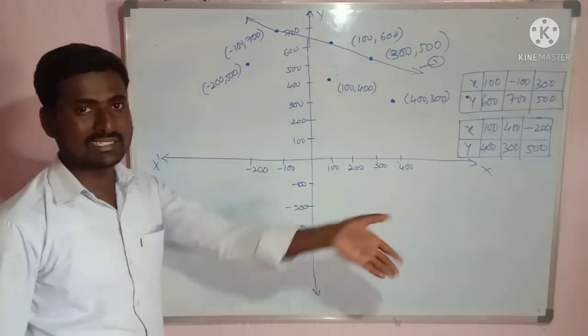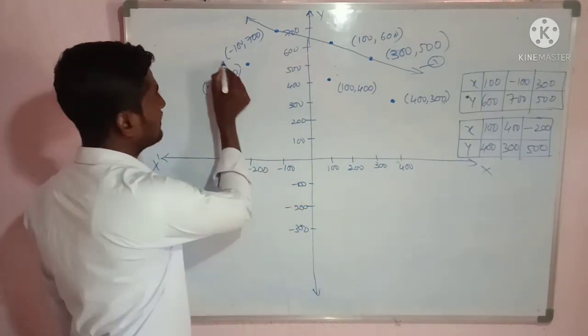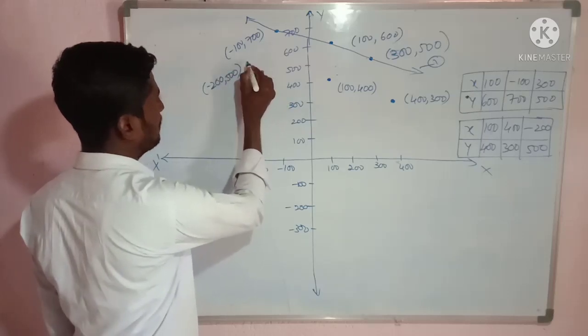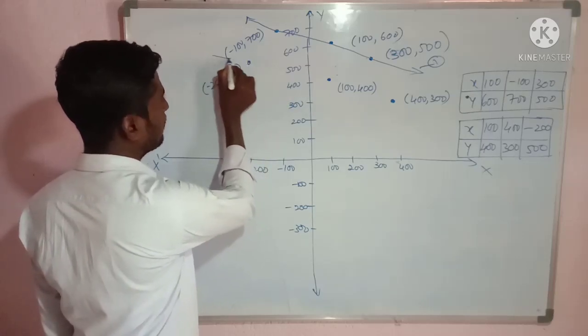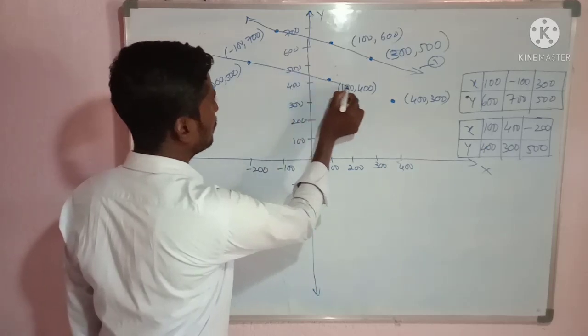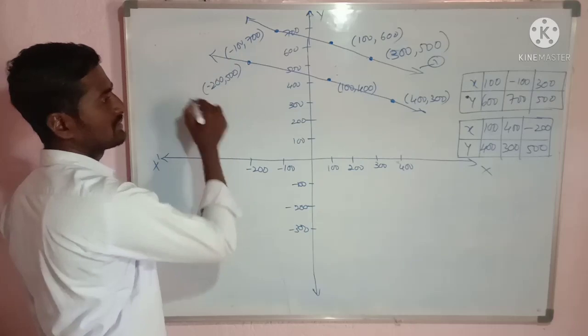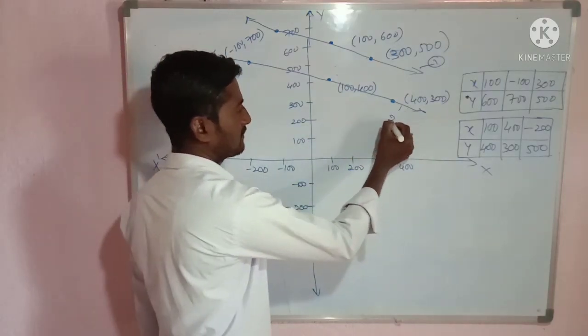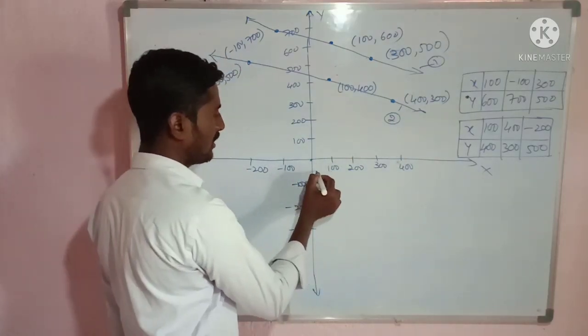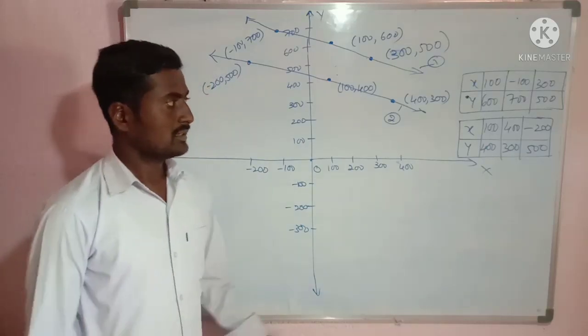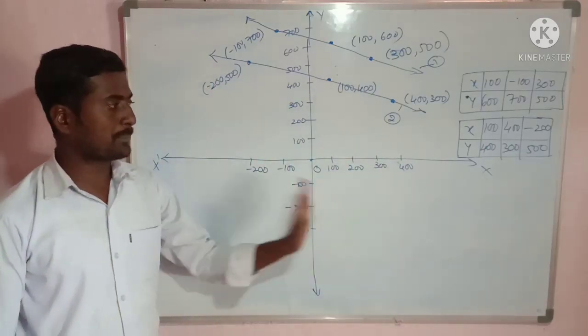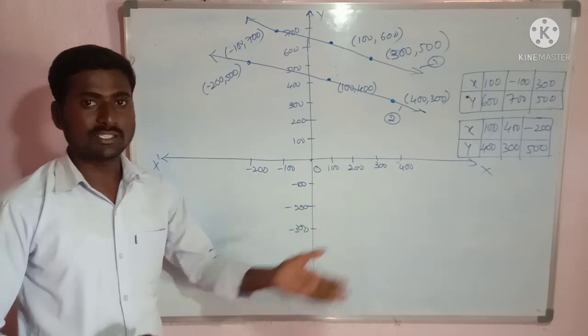Now let us join these points so that you will get the second line. So approximately I am drawing that line. We don't know where that cuts x-axis and y-axis. Okay, so this is the second line. This is the origin. Okay, so this is the graphical representation of the given situation.